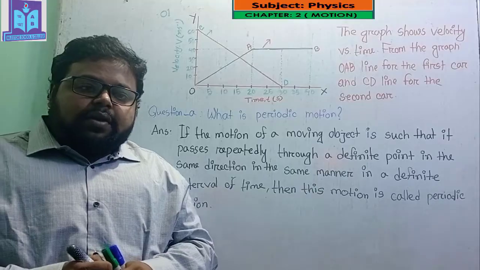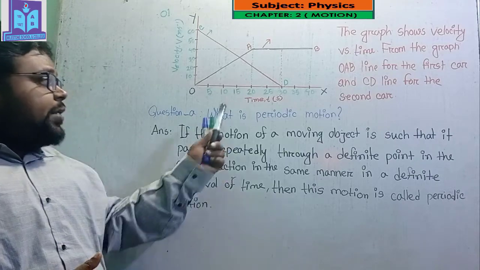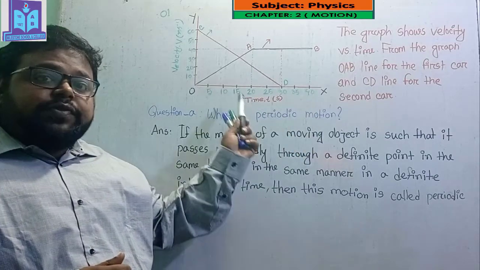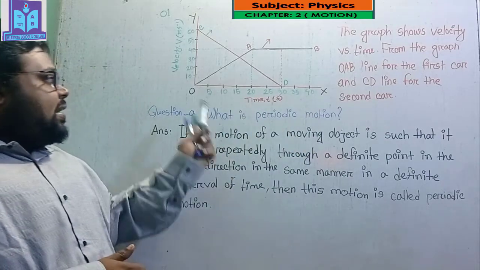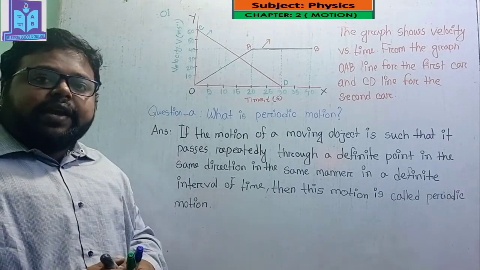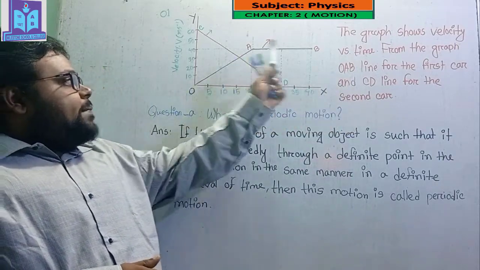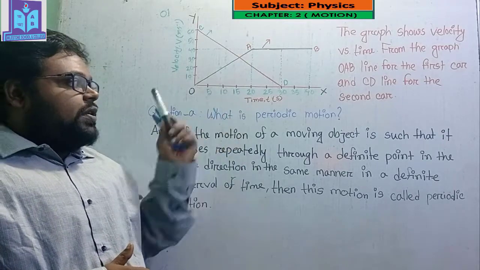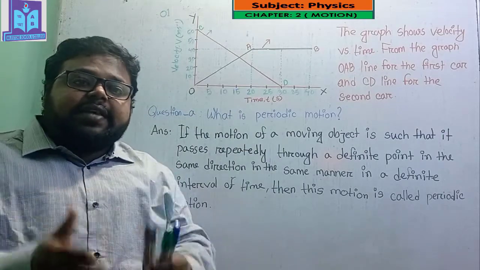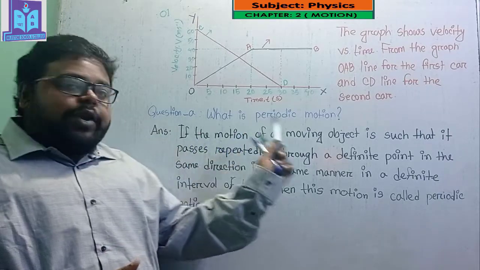Okay? Dear student, this is our first creative question, and here you can see that there is a graph. The graph shows the velocity versus time. Here the x-axis is indicating time and the y-axis is indicating velocity. From the graph, OAB is indicating the first car, and CD is indicating the second car. Okay, the first question, number A, is what is periodic motion?